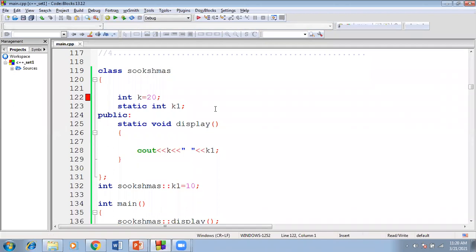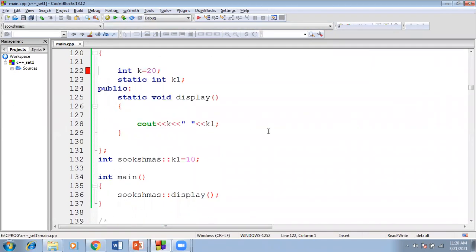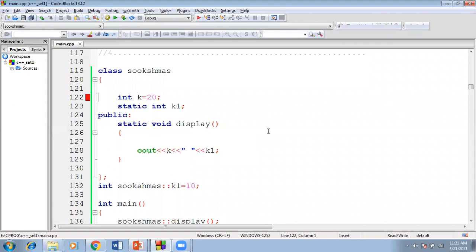Now, if you try to run this code, you will get a compile time error. So why the compilation error? A static function can access a static variable, but a static function is unable to access a non-static variable. This is the non-static variable. That is the reason: a static function can access a static variable, but is unable to access a non-static variable. If you try to access it, you will get a compile time error.